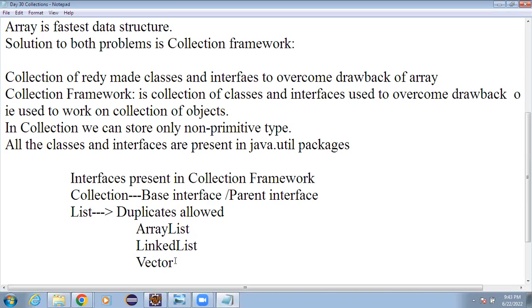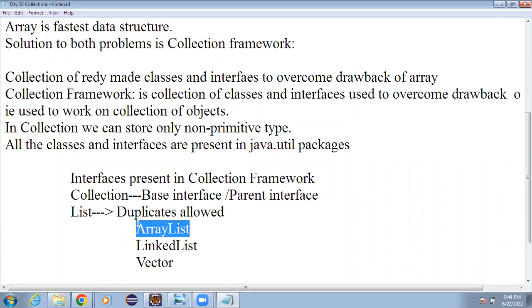Then we have the Vector class. What exactly is this Vector class? Actually, this Vector class was added to the collection later. Initially it was not part of the collection framework. Vector has some methods of its own that we can use, which are called legacy methods, which are not from the collection. That is one thing. And second, it is nearly or exactly similar to ArrayList.